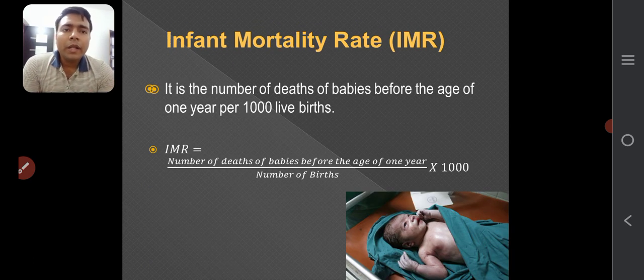Here, infant mortality rate. To find out the infant mortality rate, we just have to use this formula: number of deaths of babies before the age of 1 year divided by number of births, and multiply by 1000. So it is just the number of deaths of babies before the age of 1 year per 1000 live births. But make sure whenever you are finding out this infant mortality rate, you have to study the death of only those babies who are within 0 to 1 year, not more than that. Okay.